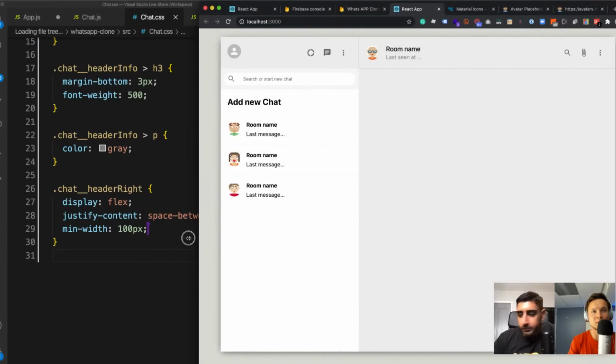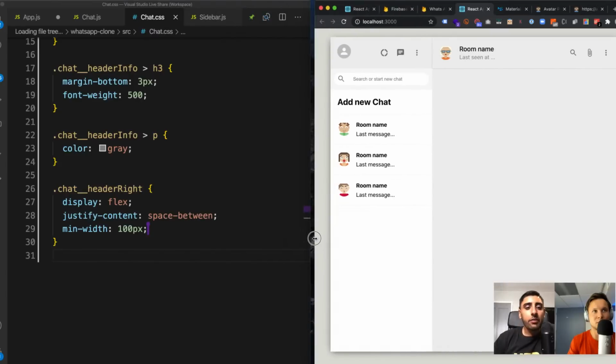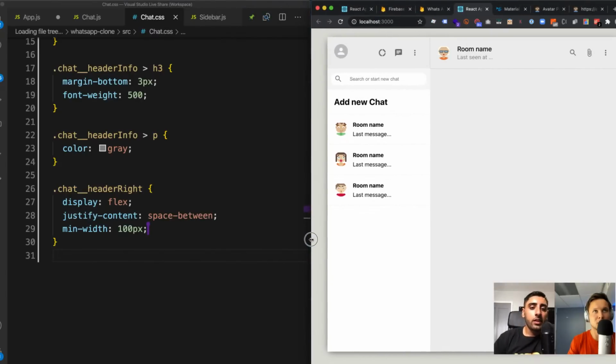There we go. Nice. And you see, I really do love that place items. It just set everything up so nicely. Remember the whole card that the app is sitting on? We used that display grid trick in the beginning.